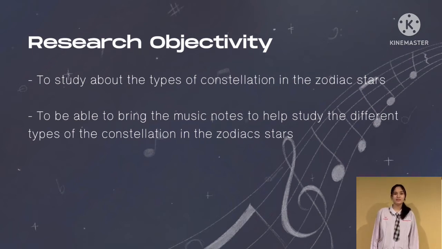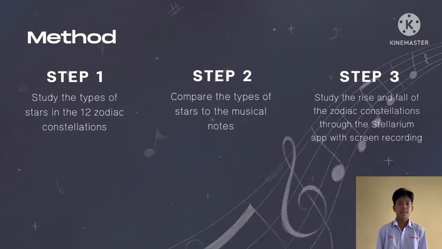The research objective of our project is to study the types of stars in the zodiac constellations, and to be able to bring in the musical notes to help us study the different types of stars in the zodiac constellations. Method. Step 1. Study the type of star in the 12 zodiac constellations.